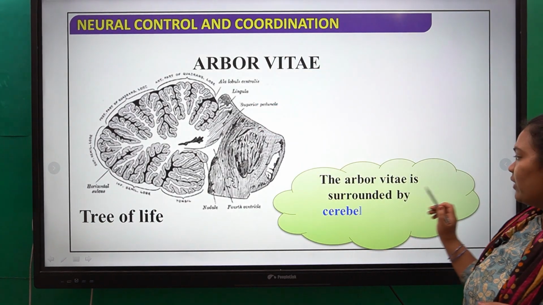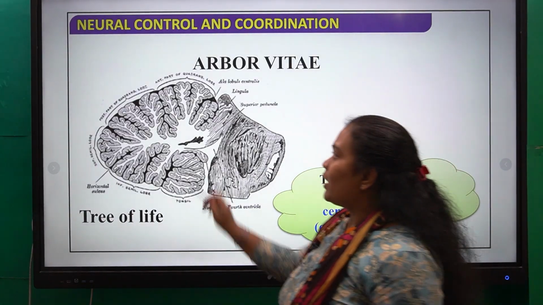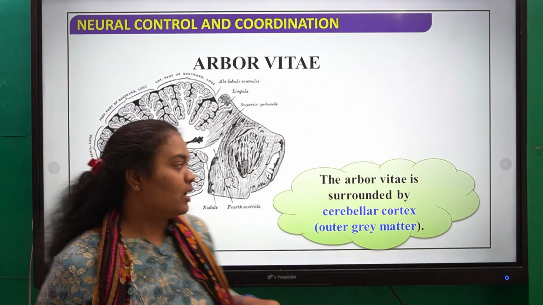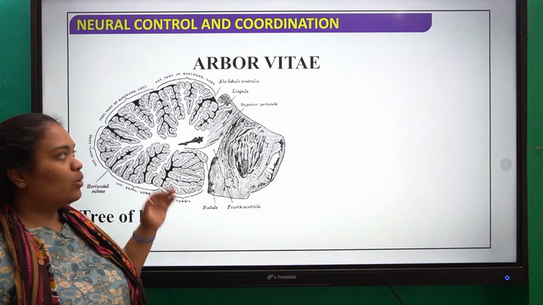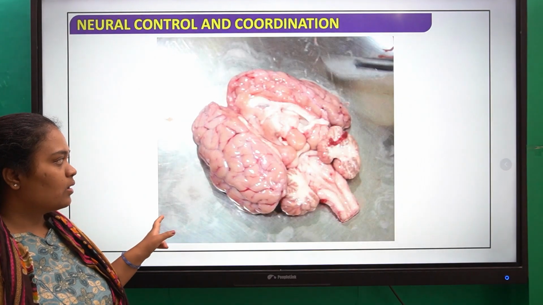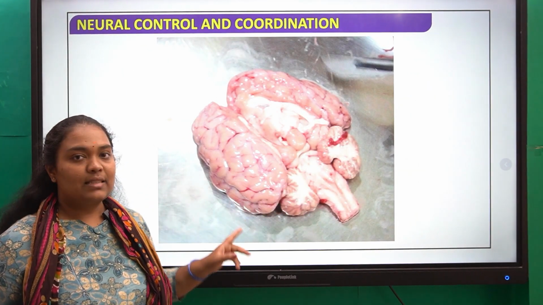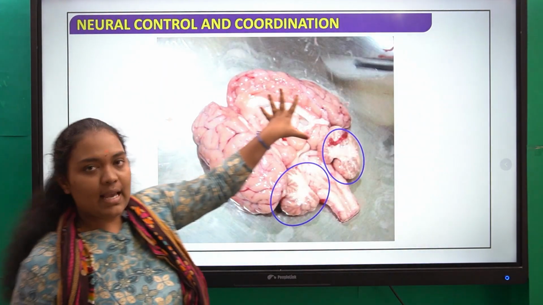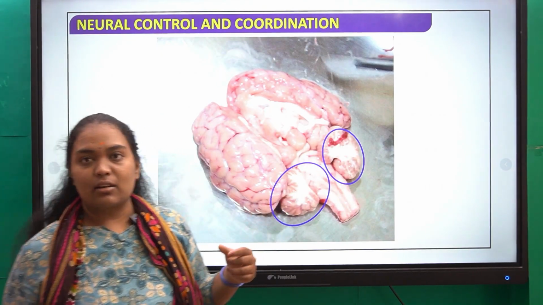The arbor vitae is surrounded by the cerebellar cortex, which is grey in color. So this white matter is covered on the outer surface by the grey matter, which is also called the cerebellar cortex. The outer surface is called cortex, the inner surface is called medulla. You can see this is the brainstem and this is the cerebellum. This is the entire cerebrum. These two halves on both sides are called the cerebellum.